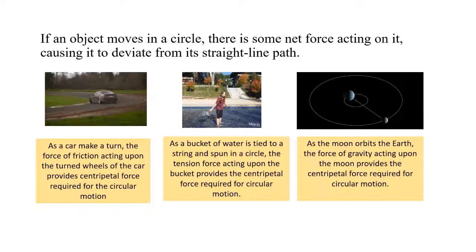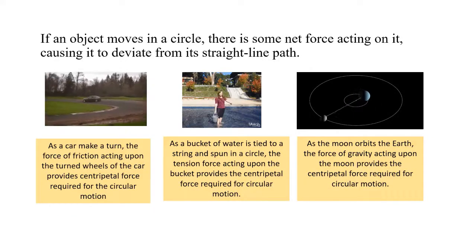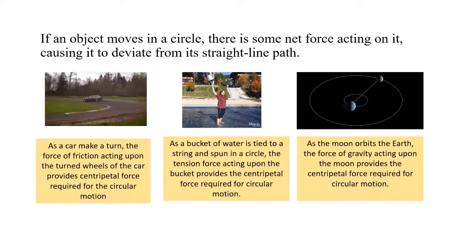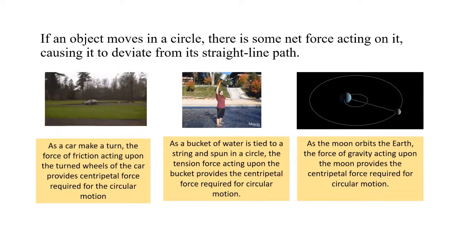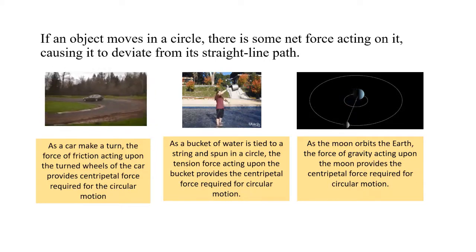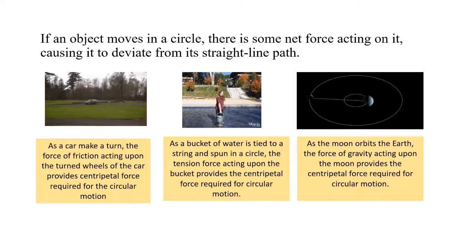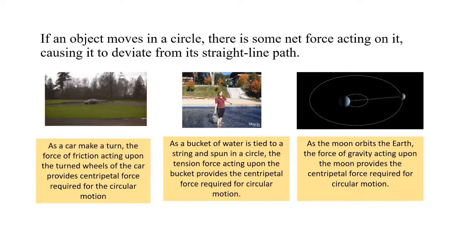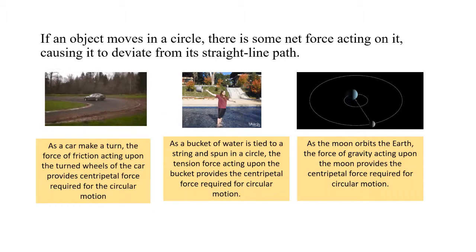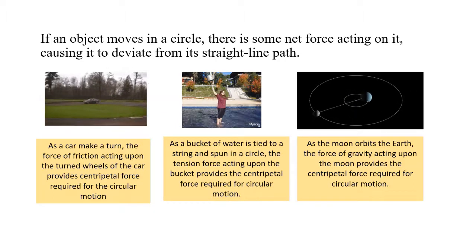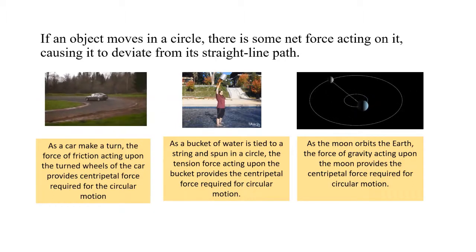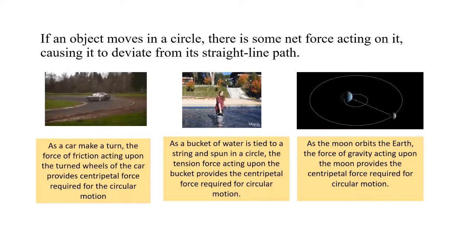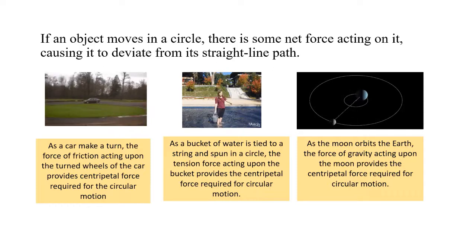If an object moves in a circle, there is some net force acting on it, causing it to deviate from its straight line path. For example, as a car makes a turn, the force of friction acting upon the turned wheels of the car provides the centripetal force required for the circular motion. As a bucket of water is tied to a string and spun in a circle, the tension force acting upon the bucket provides the centripetal force required for circular motion. As the moon orbits the Earth, the force of gravity acting upon the moon provides the centripetal force required for circular motion.